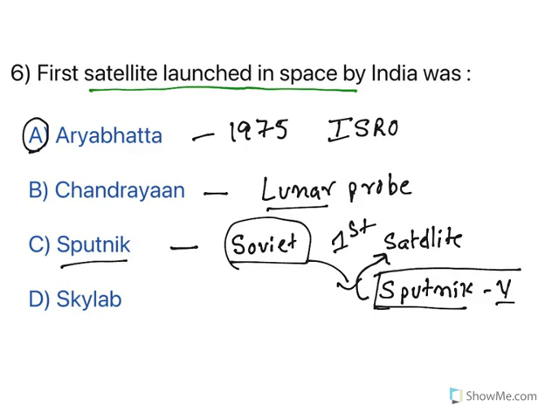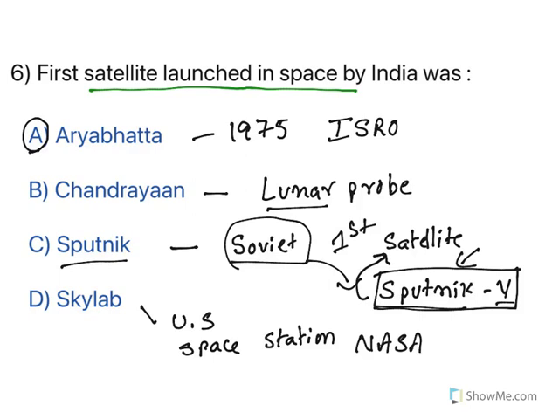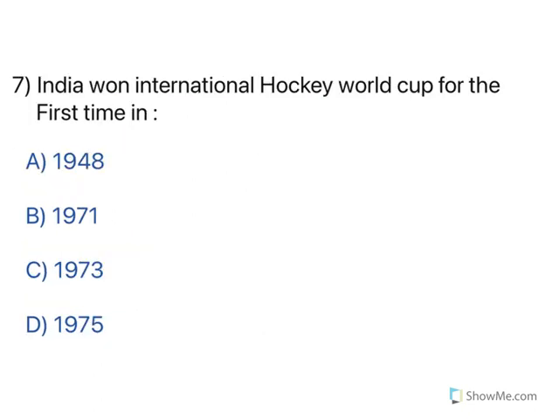They wanted to be first to come up with a COVID vaccine, so they named it Sputnik. Now, Skylab is the US space station, set up by NASA, National Aeronautics and Space Administration, in 1973. So, the first satellite launched by India was Aryabhatta, in 1975. Moving to the next one.